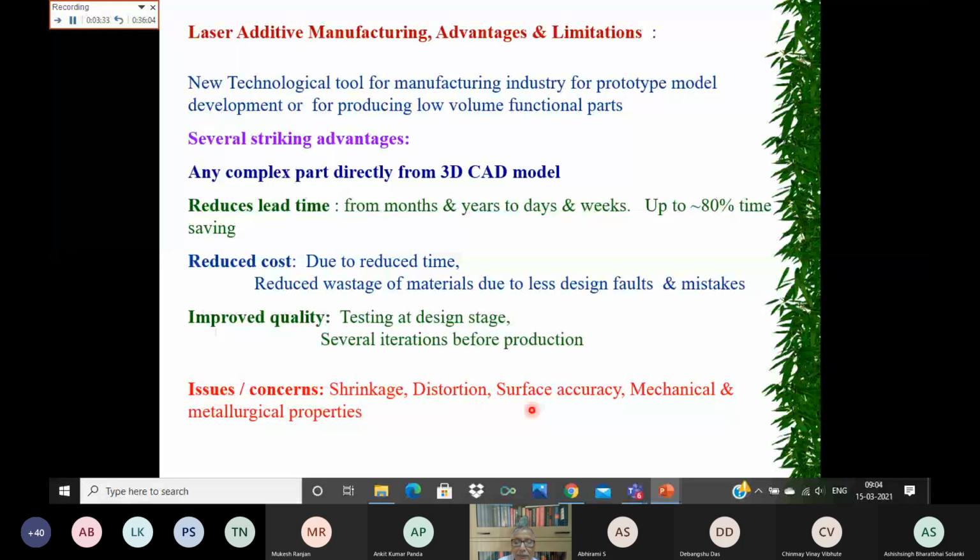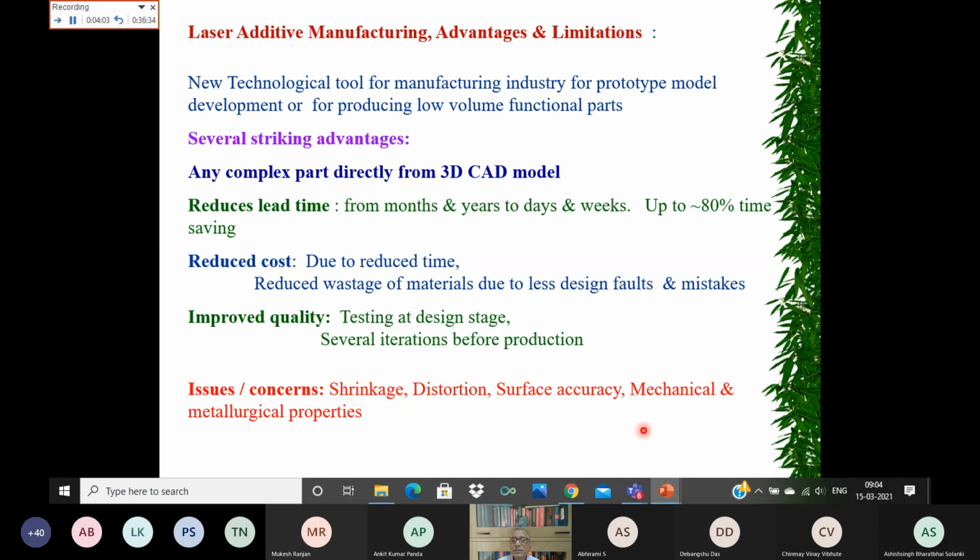Mechanical and metallurgical properties also need to be tested, because unlike casting, where the entire material is cast and cooled in one go, here you are depositing layer by layer. So the heating and cooling cycles may not be the same everywhere. And as you will know, the microstructure depends on the thermal history.